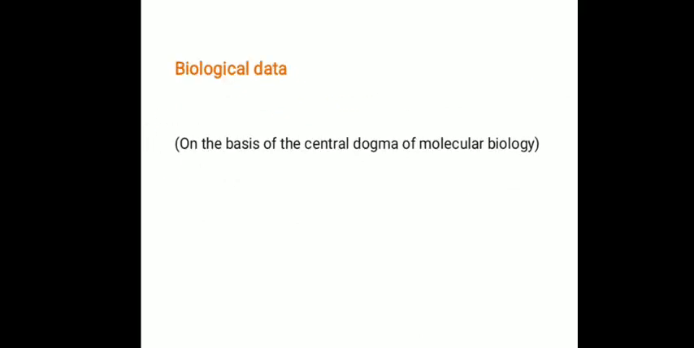Biological data. The biological data can be classified in three successive levels for analysis, identified on the basis of the central dogma of molecular biology. First one is genomics. Genomics is the study of an organism's genome, and it deals with the systematic use of genome information to provide new biological knowledge.